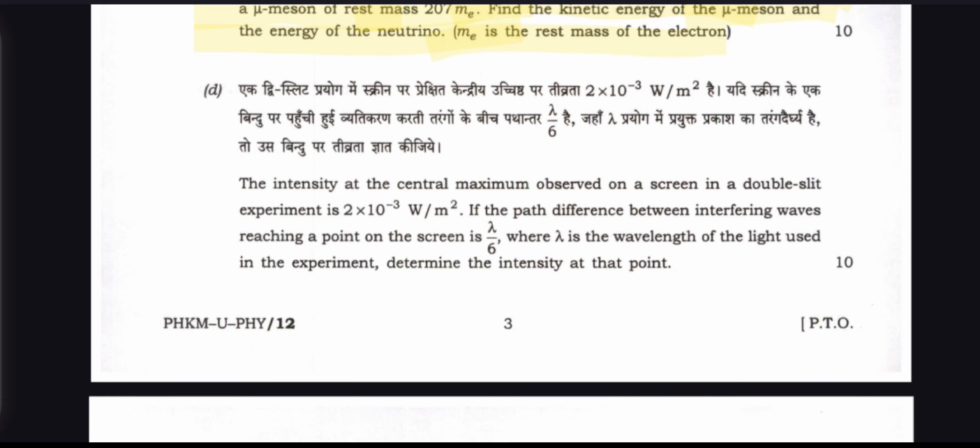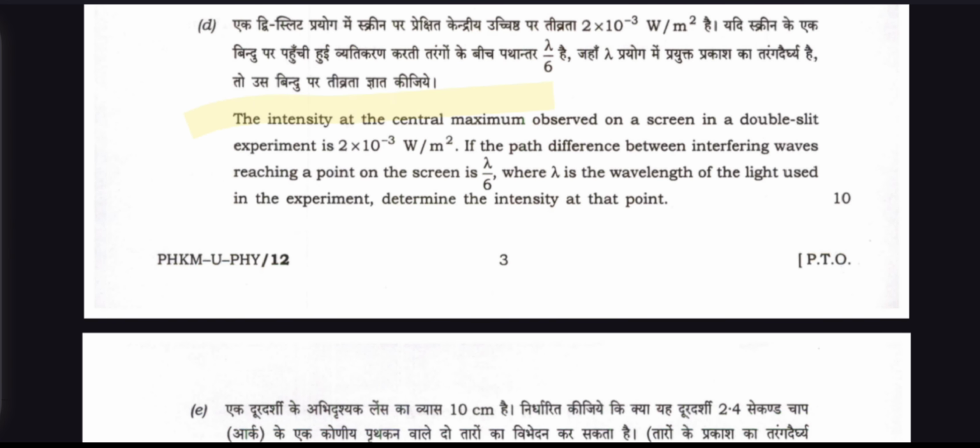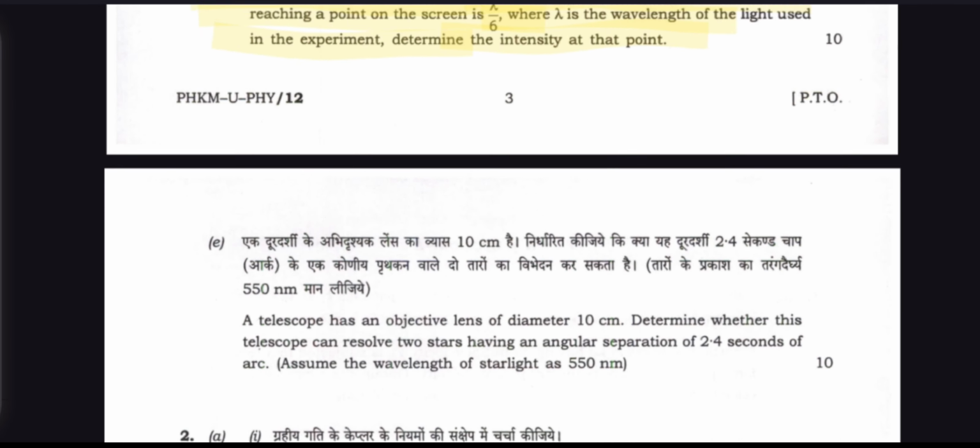And question D is here. The intensity of the central maximum observed on a screen in a double slit experiment is 2 into 10 to the power 3 W/m squared. If the path difference between interfering waves reaching a point on the screen is lambda upon 6, where lambda is the wavelength of the light used in the experiment, determine the intensity at that point.